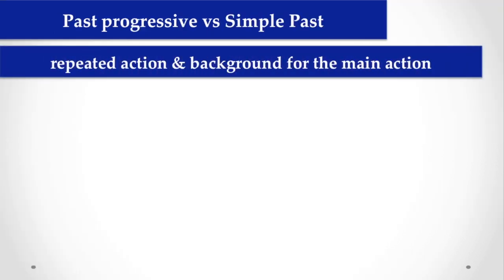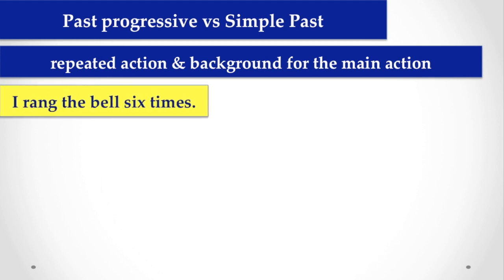Here, past progressive versus simple past, and repeated action versus background for the main action. There are some areas, as I have told you earlier. If we say, I rang the bell 6 times, here we have to use simple past instead of past progressive.